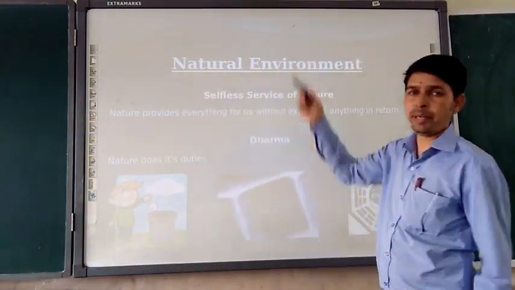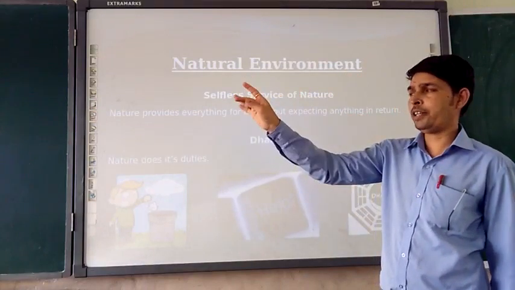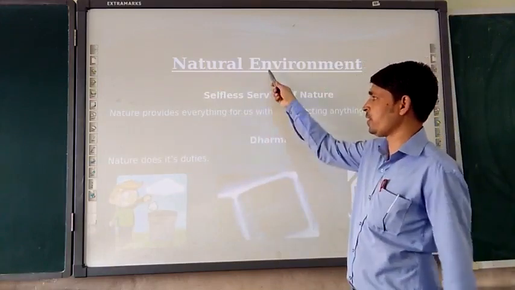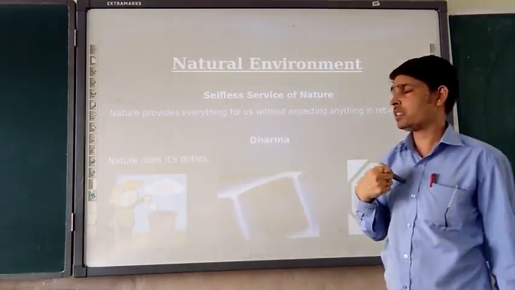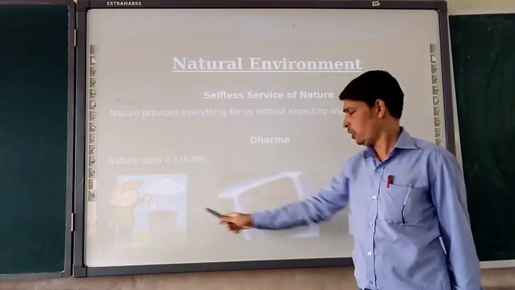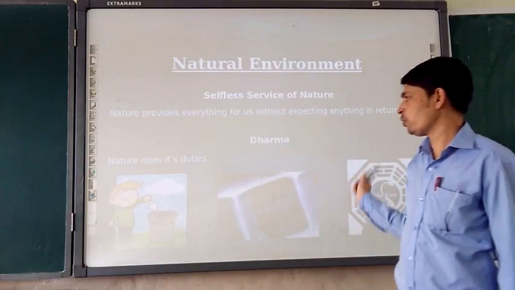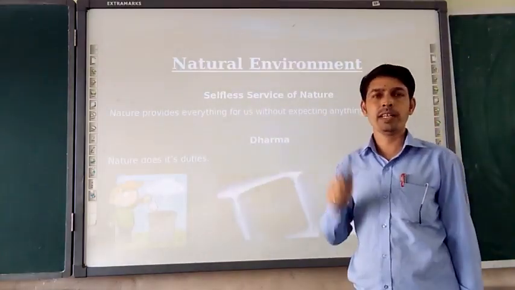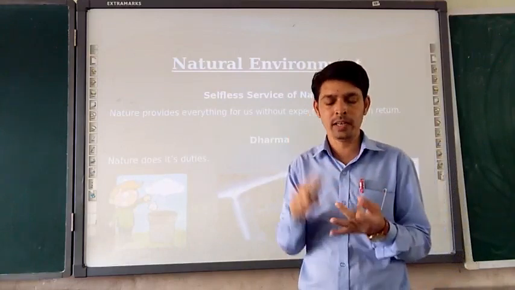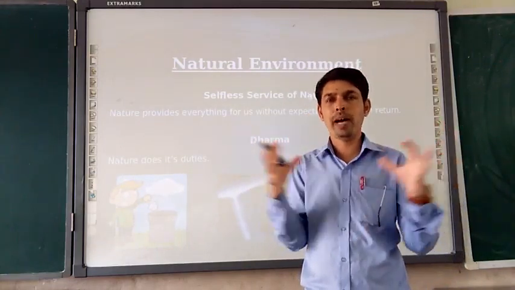The natural environment consists of four components: lithosphere, hydrosphere, atmosphere and biosphere. In this natural environment, our selfless service will be to protect, to help and to do our dharma, that means to do our right conduct. Right conduct means we should not waste water, we should not exploit land, we should not create air pollution and we should not destroy the biosphere.